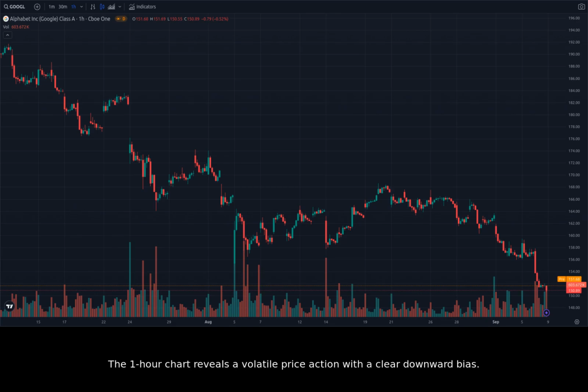The 1-hour chart reveals a volatile price action with a clear downward bias. We see a series of smaller red candles, indicating continued selling pressure. The price is struggling to hold above the previous day's low, suggesting weakness. However, there are some potential support levels to watch out for.